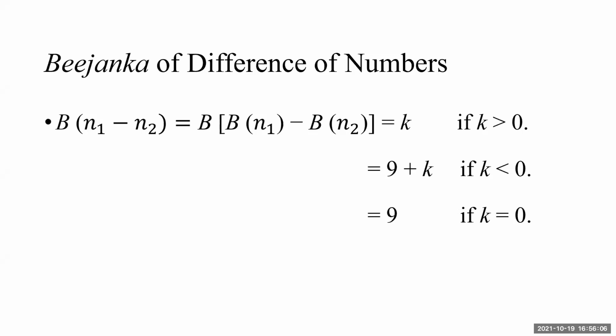And of course, the difference may be 0 when Bijanka of both n1 and n2 is the same. In that case, don't accept 0 as the answer. Again, add 9. In any type of situation, if we get answer 0, there are very few situations, of course, we will accept the answer as 9 and proceed further. The only advantage of accepting 9 is that 9 can be ignored.